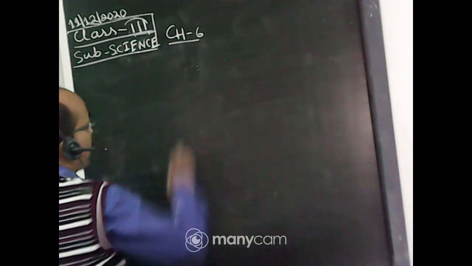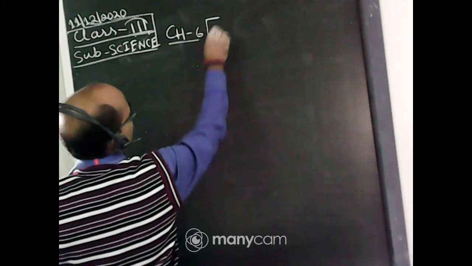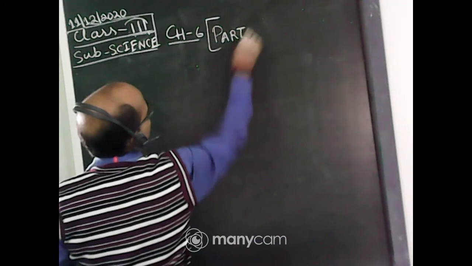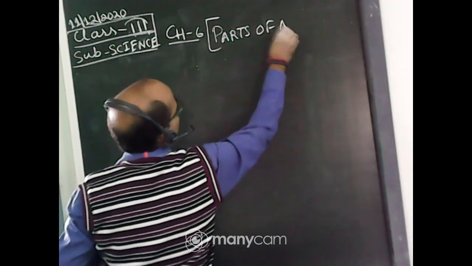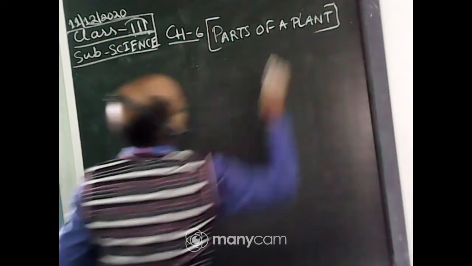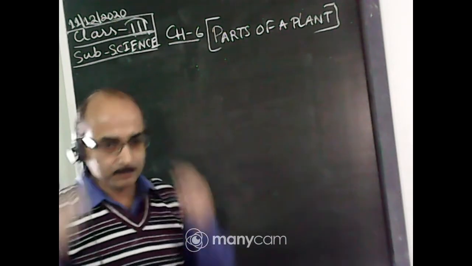We are doing chapter number 6, parts of a plant. So I will continue with the same chapter.